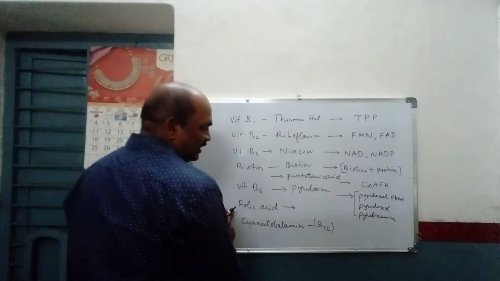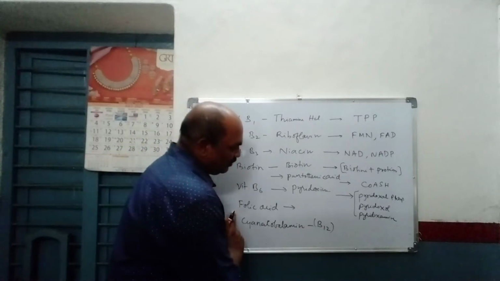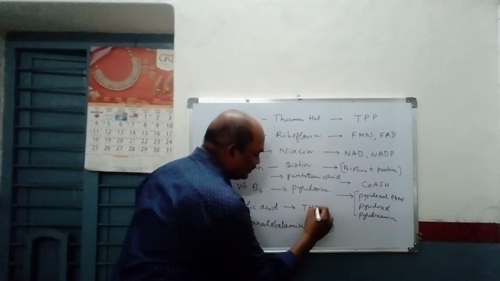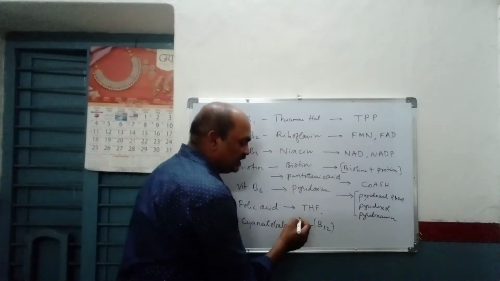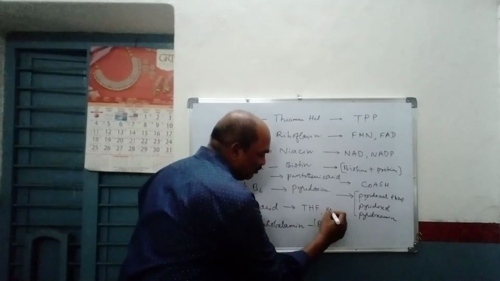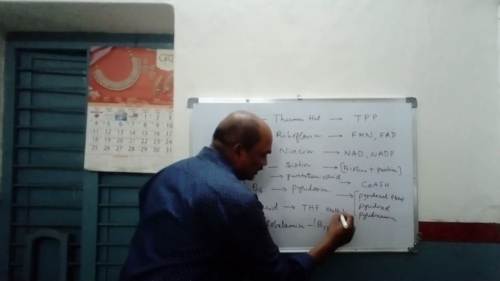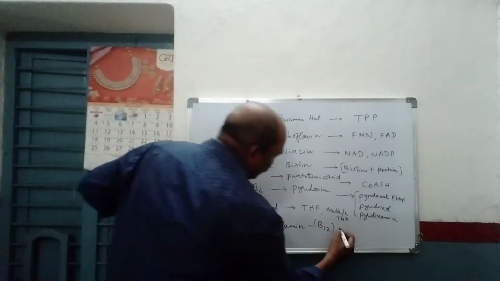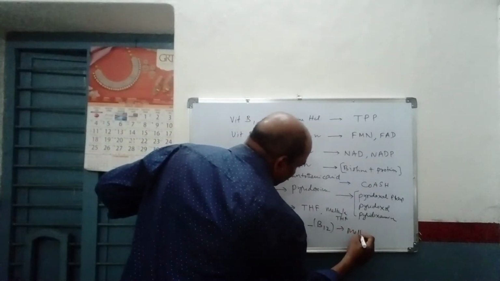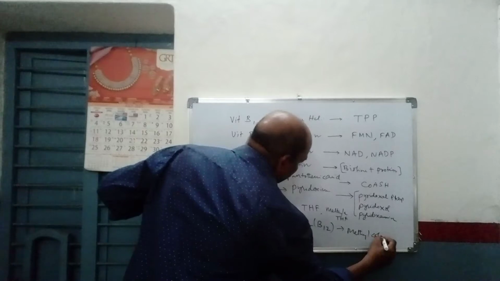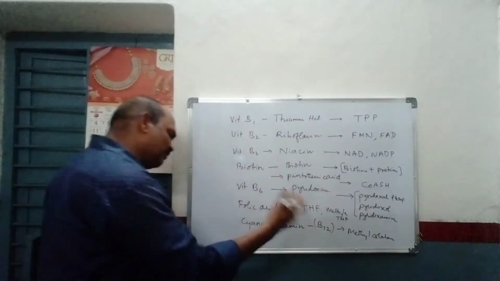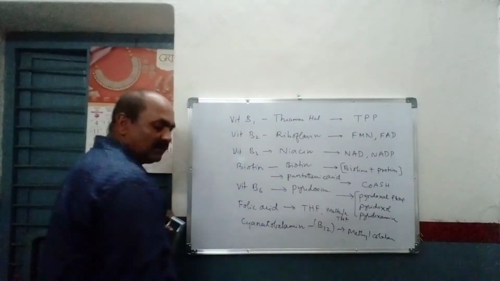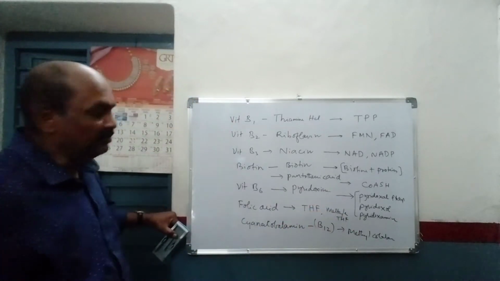Then the folic acid, the active form is of course tetrahydrofolate, THF. Of course this THF is also modified into methylene THF, tetrahydrofolate. Then cyanocobalamin, the most active form is methylcobalamin. Of course other forms are also available, but I am explaining here only one particular form which you can easily remember.